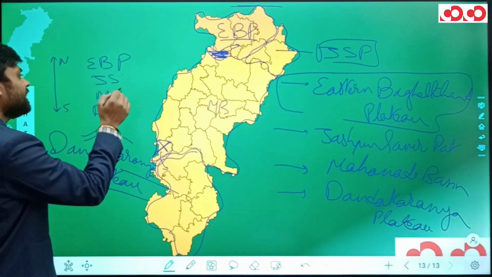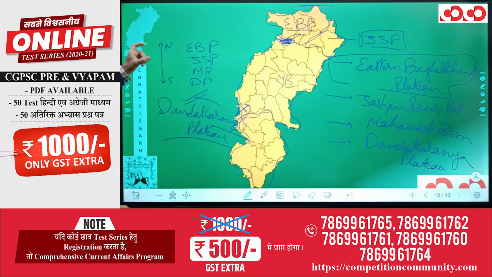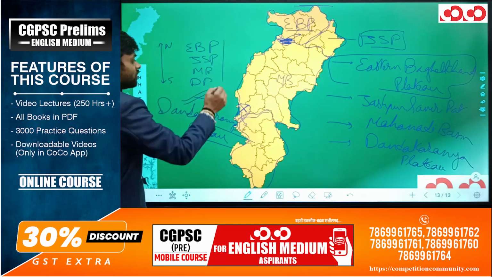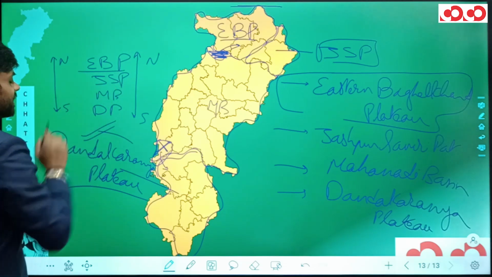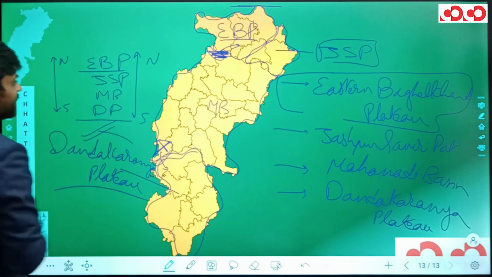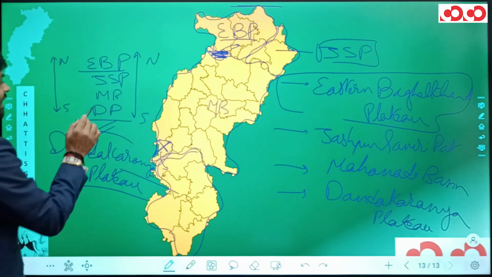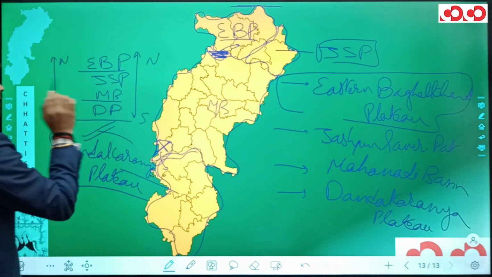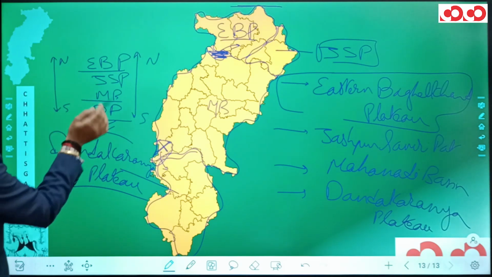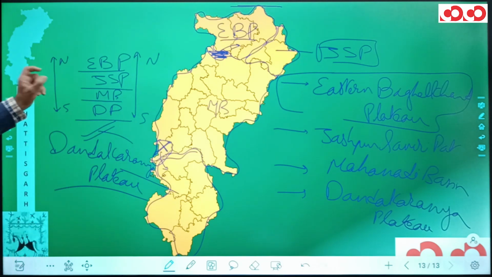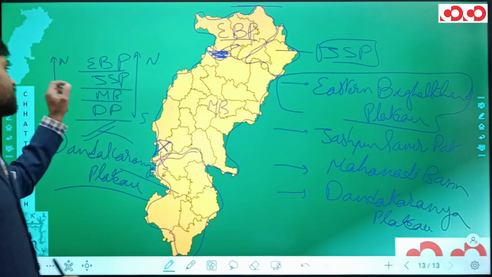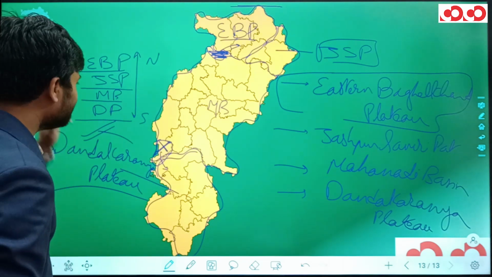Jashpur Samri Pat. So, if we arrange the four physical divisions of Chhattisgarh from north to south, the northernmost is Eastern Baghelkhand Plateau, the southernmost is Dandakaranya Plateau. To the immediate north of Dandakaranya Plateau is Mahanadi Basin, and further to the north of Mahanadi Basin is the Jashpur Samri Pat. So what is going to be the correct sequence from north to south? It will be Eastern Baghelkhand Plateau, Jashpur Samri Pat, Mahanadi Basin and Dandakaranya Plateau.